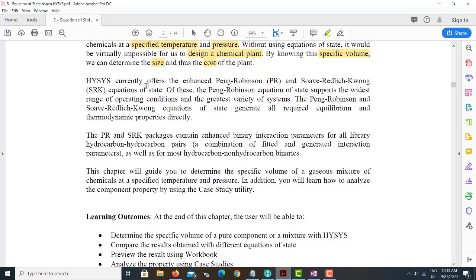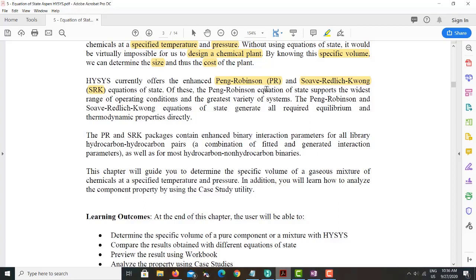So what HYSYS helps you with is that HYSYS can give you many different equations of state. The ones we are focusing on in this whole course, mostly, are these two equations of state. One is the Peng-Robinson equation of state, which you already know from previous chapters, and the other one is the Soave-Redlich-Kwong equation of state, or SRK equation of state. In short we can call them SRK and PR.